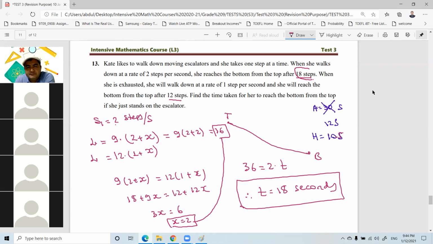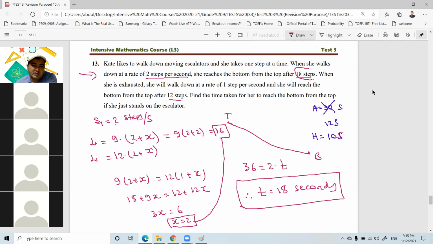Yes, Arat, what happened? I mean it said that for the first 12 steps, the speed is 2 steps per second. Yes. So it becomes 6 seconds all of it. Why 6 seconds? What do you mean 6 seconds? Because there are 12 steps, and for each 2 steps there is 1 second. Okay. So are you talking about the first part of the question, this part, when she walks down at a rate of 2 steps per second?